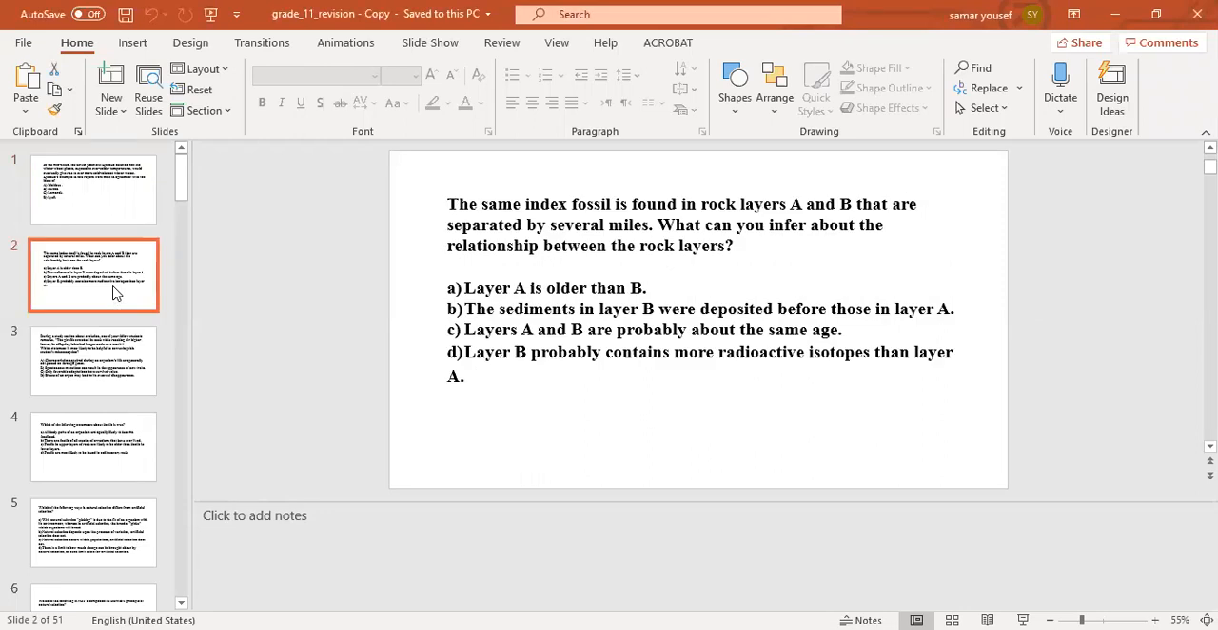The same index fossil is found in rock layers A and B that are separated by several miles. What can you infer about the relationship between the rock layers? The correct answer will be number 3, layers A and B are probably about the same age.